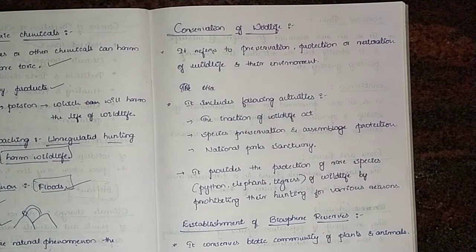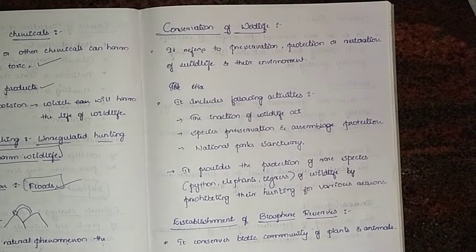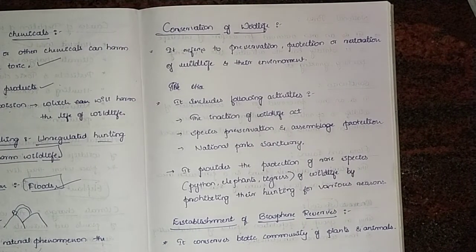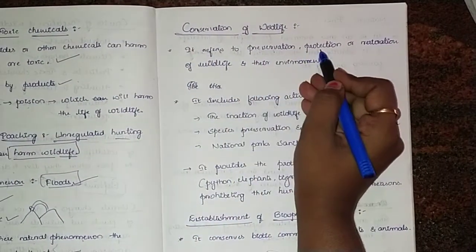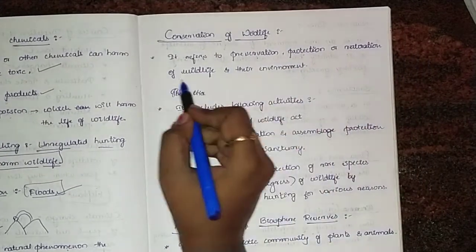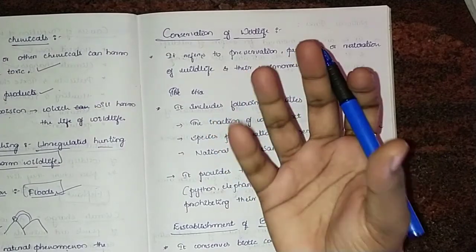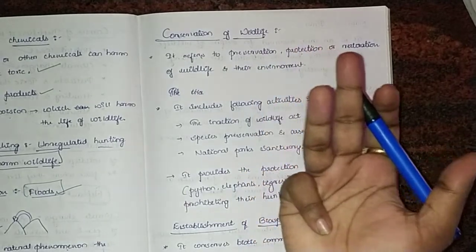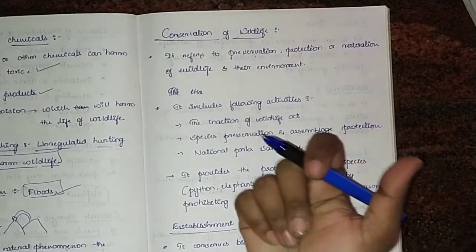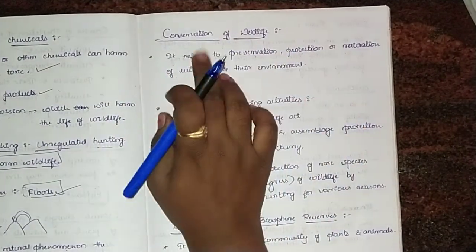Conservation of wildlife, what does it mean? As this chapter itself says, conservation of plants and animals, isn't it? So in detail we are going to learn what conservation of wildlife is. It refers to preservation, protection or restoration of wildlife and their environment. So this means conservation of wildlife.